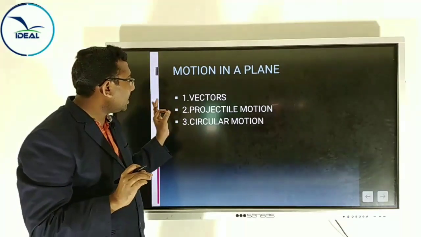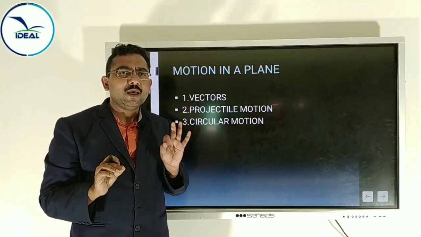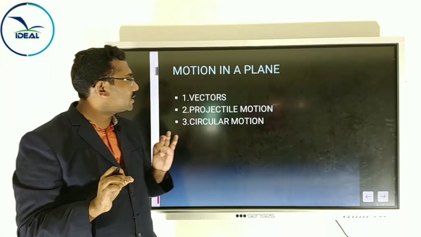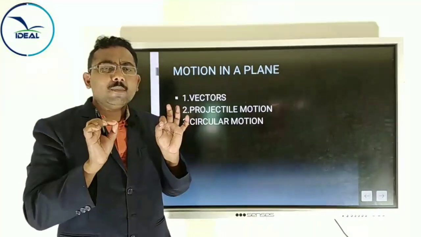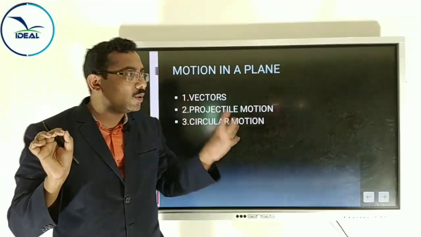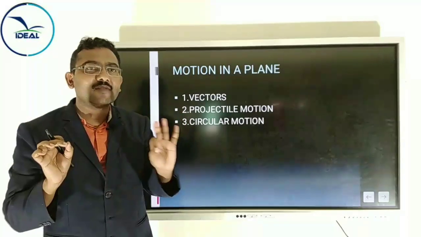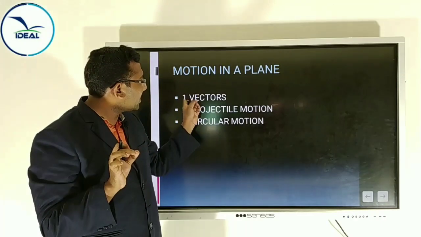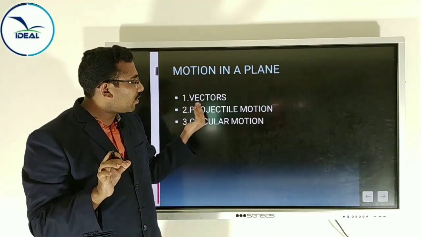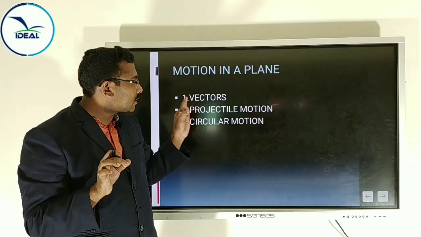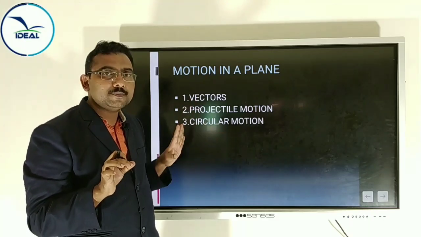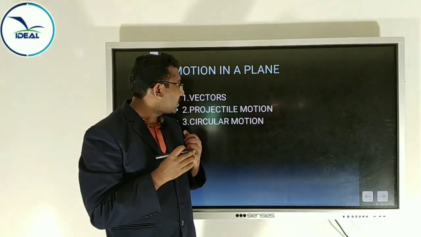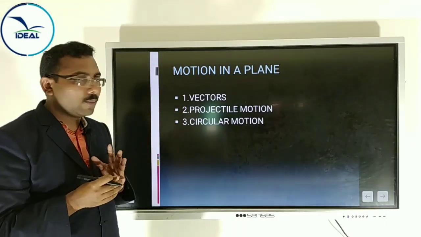Okay, the first topic, vectors. It is actually mathematics, it's not physics. Then why do we study mathematics in physics? You know, mathematics is the tool for physics. It's the language of physics. If you want to study physics, you must study mathematics. You will study vectors in second year mathematics, but I will give you the basic idea of vectors here. Okay. Vectors. Then projectile motion is one of the important 2-dimensional motions.